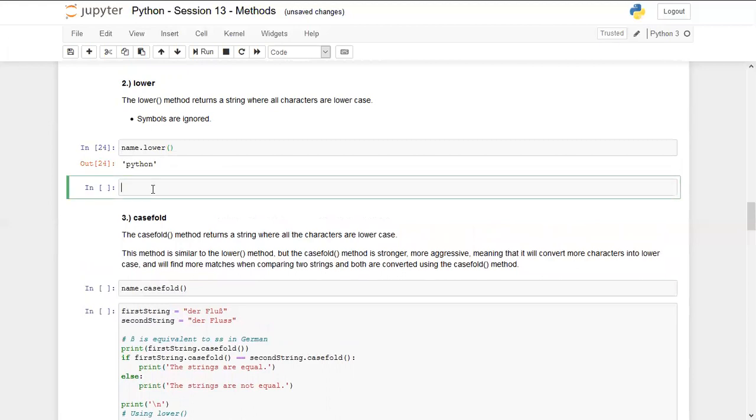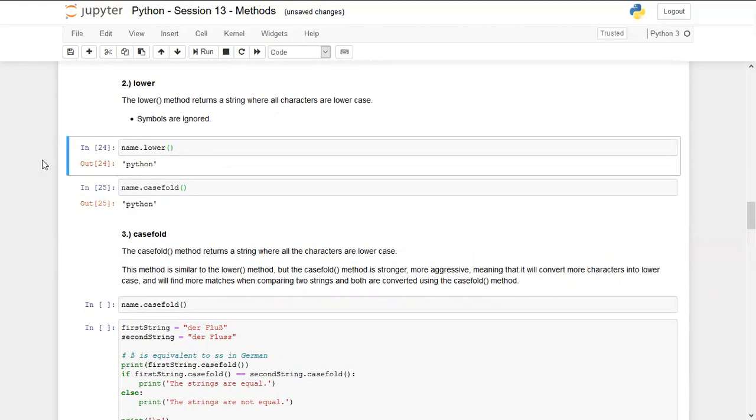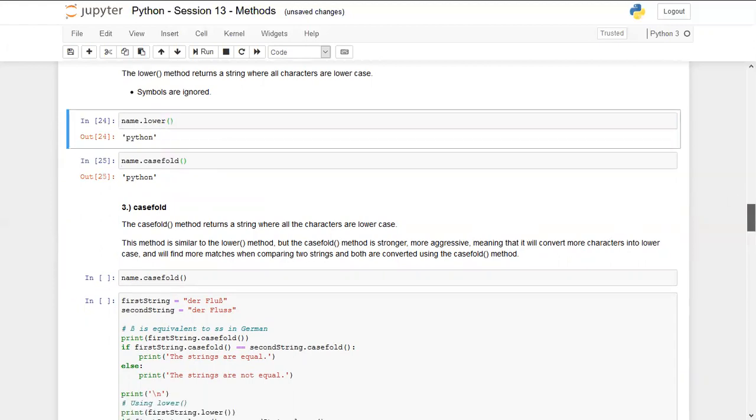So casefold is also used to convert all the characters into lowercase. But let's see what is the difference. Casefold, and you can see the output is exactly the same. So that's why it is an interesting question for interviewers, to gauge your knowledge if you know the difference or not.